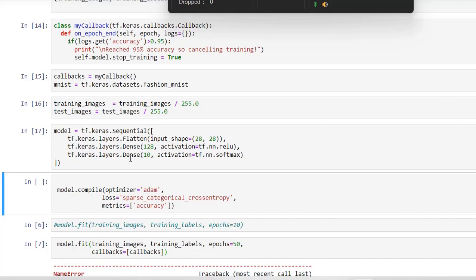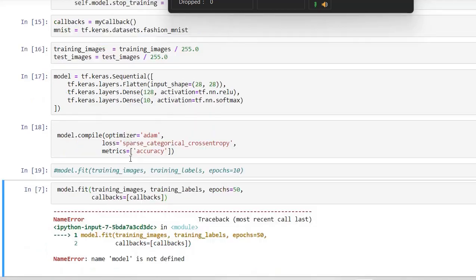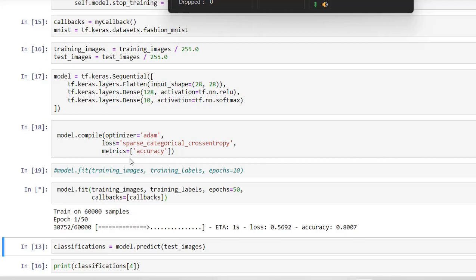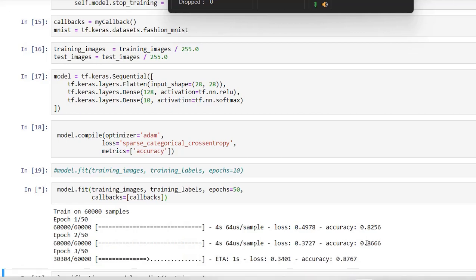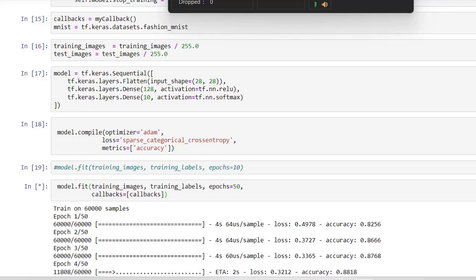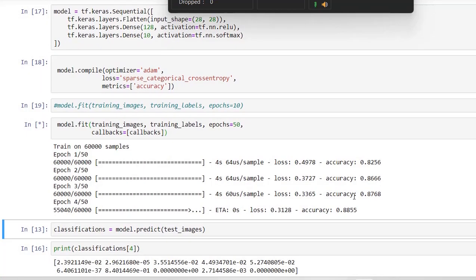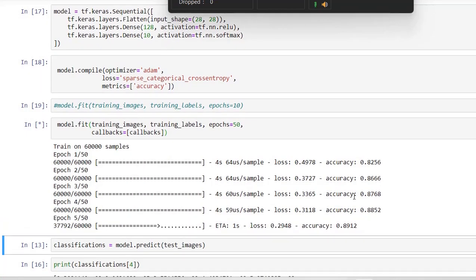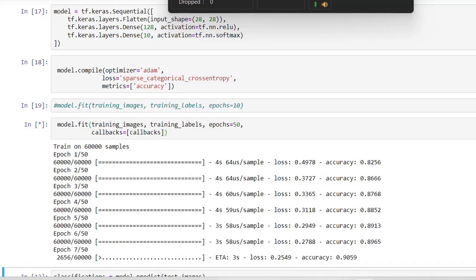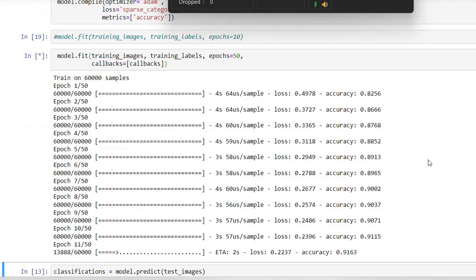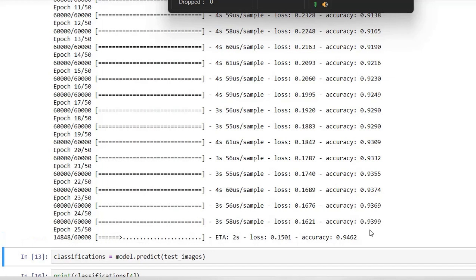Let us run the code. In the first epoch, we got 82% accuracy. In the second epoch of training, we got 86%. Likewise, if you see, it goes to 88, and keeps on increasing the percentage. I mean, the accuracy is getting increased as it keeps training. Let's pause for a minute. Almost, we reached 93%. Still it is training.